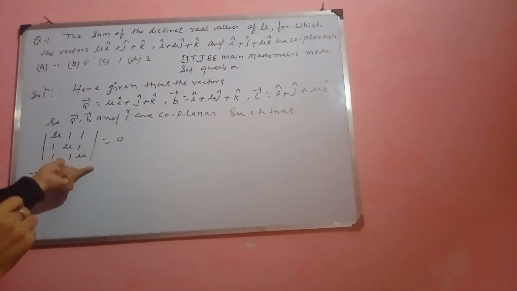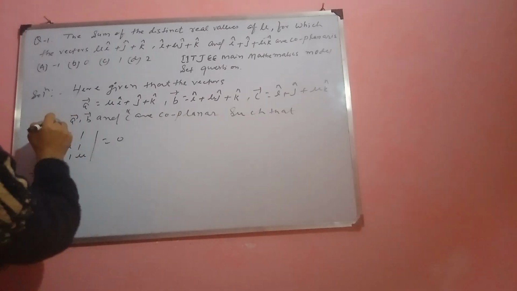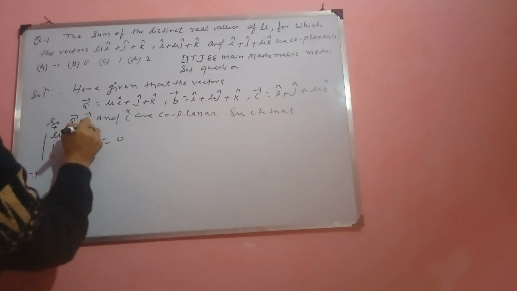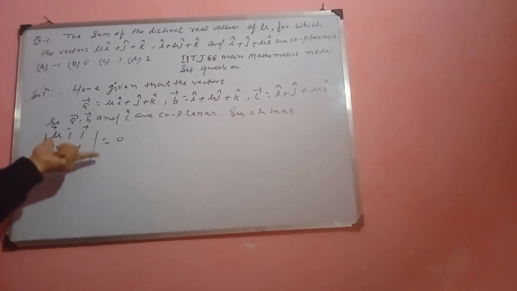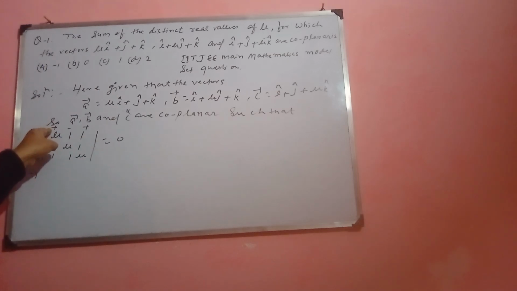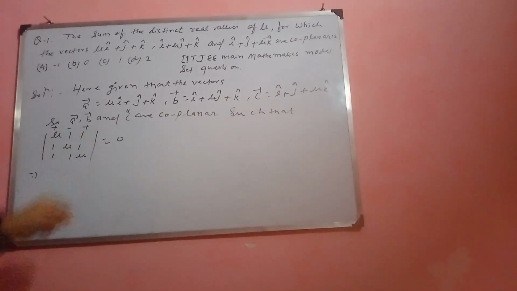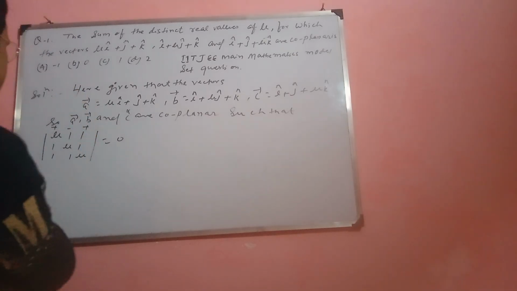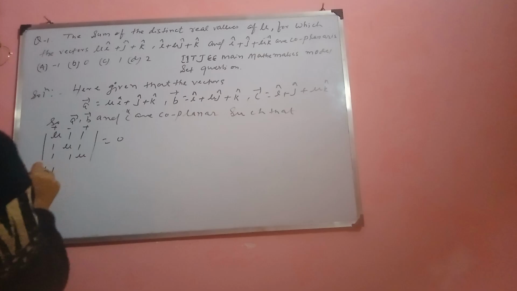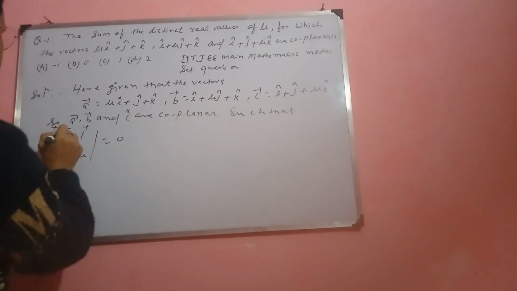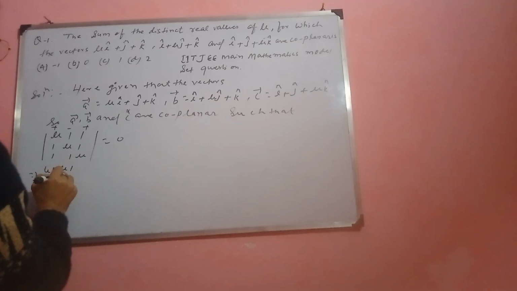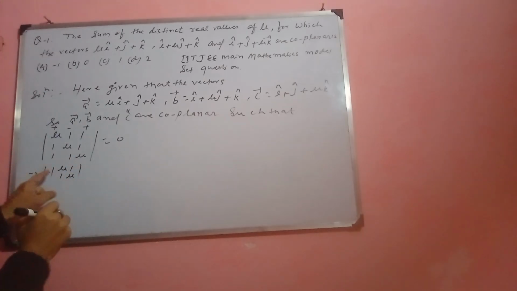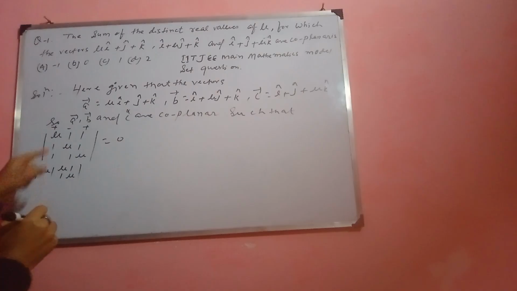This determinant is expanded with the signs plus, minus, plus. First, mu times the determinant left after cancelling the first row and first column: mu, 1, 1, mu.